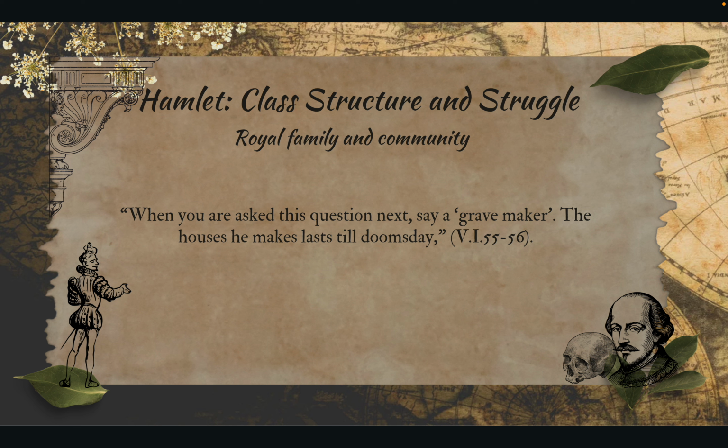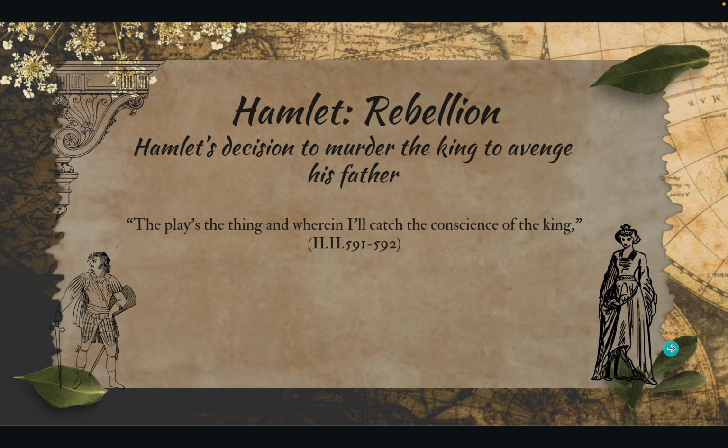The graves are permanent homes for the dead, and since the gravediggers are hired by the royal court, it shows how death affects everyone no matter their status. The graves are made respecting the dead and last forever, like death or till doomsday. Next is Hamlet's rebellion and his decision to murder the king to avenge his father.